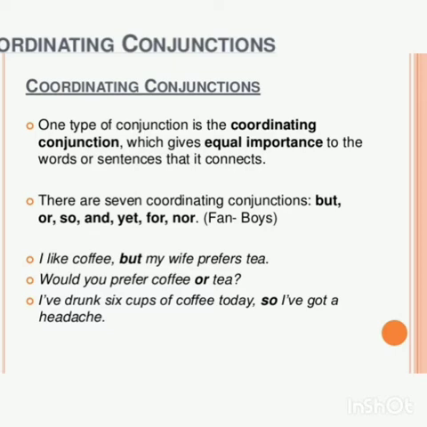There are 7 different coordinating conjunctions, which were also discussed in previous slides. FANBOYS: F for for, A for and, N for nor, B for but, O for or, Y for yet, S for so. Let's see the examples. I like coffee but my wife prefers tea. See the sentence: equal importance is given to the words or sentences that it connects.